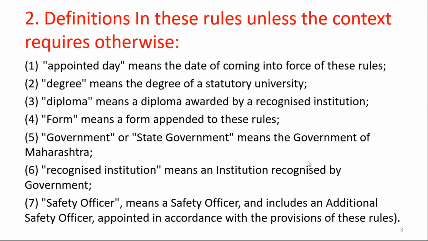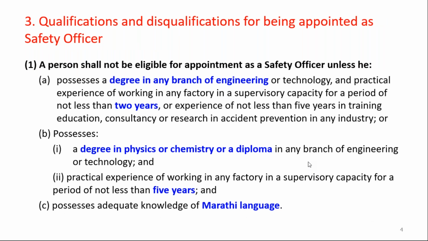That is also approved by the government and the occupier. The third rule is regarding the qualifications and disqualification for being appointed as a safety officer. What exactly is the basic qualification of the safety officer? He or she should possess a degree in any branch of engineering or technology.